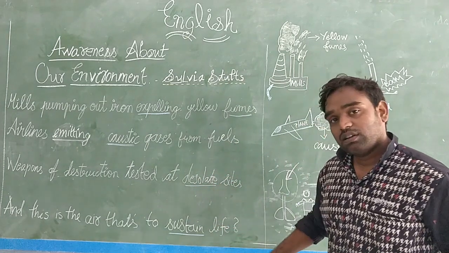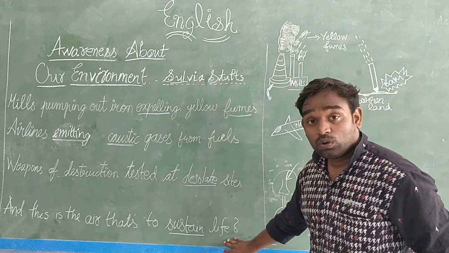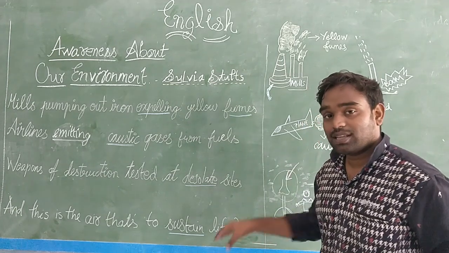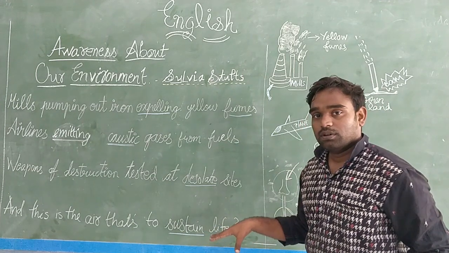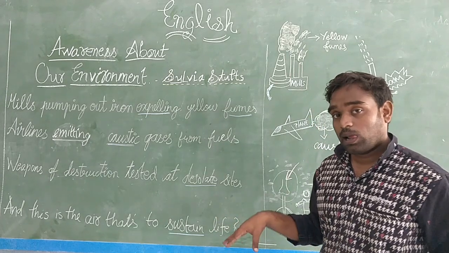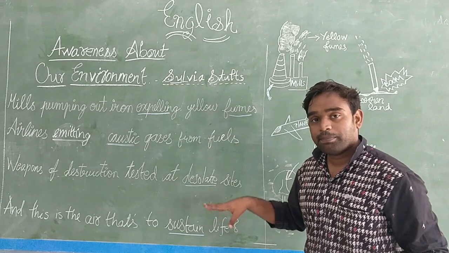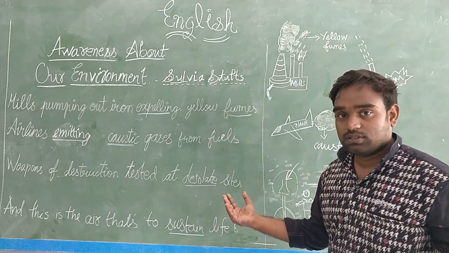In this line, our poet has asked, this is the air that sustains life, meaning the air that maintains life, because she gets hungry because she saw people destroying the air around us. How?